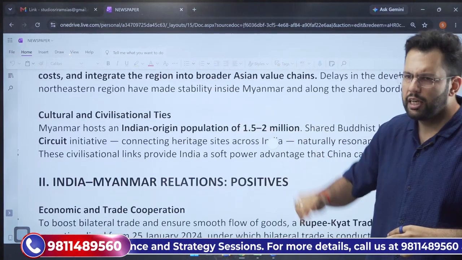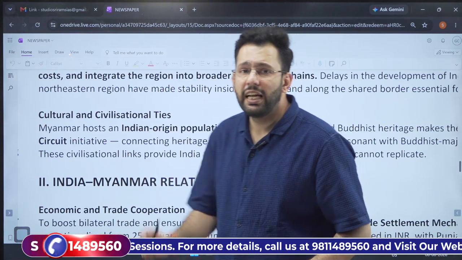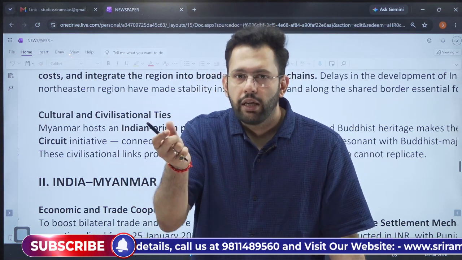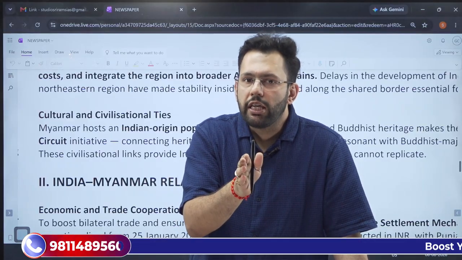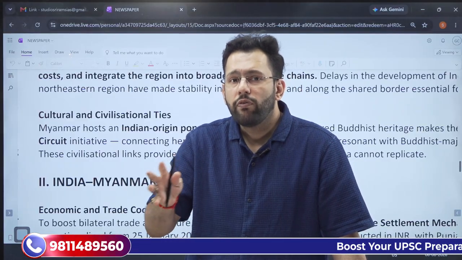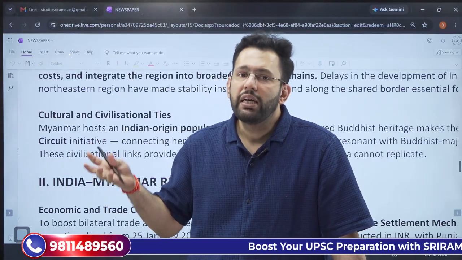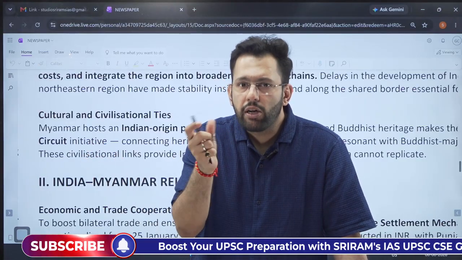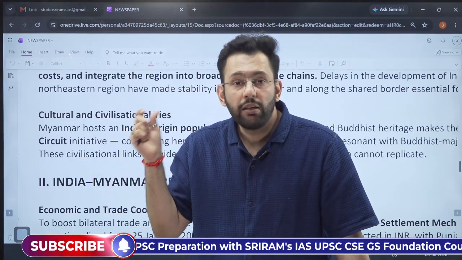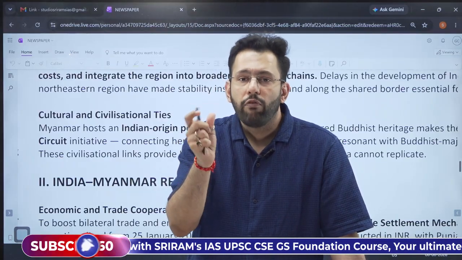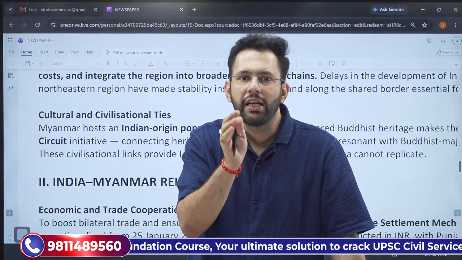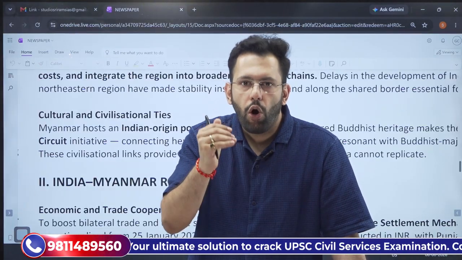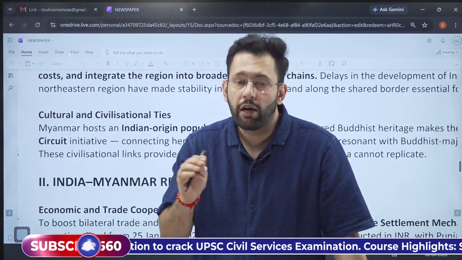India also has cultural and civilizational links. There is intertribal contiguity. There is a strong connection between the Chin community of Myanmar and the Kuki community in India. We have already seen Buddhism is also a link, and we also had something called a free movement regime to promote this intertribal contiguity and people-to-people ties. So all of this highlights the importance of Myanmar for India.